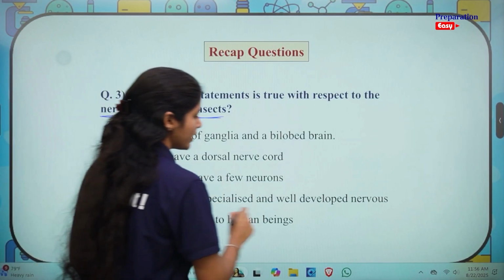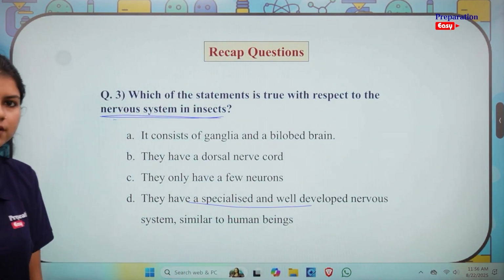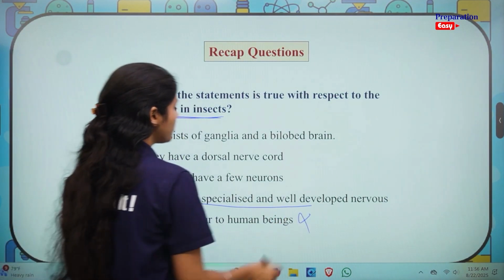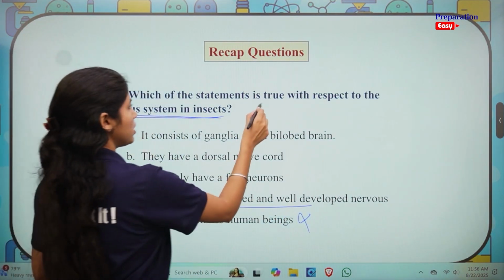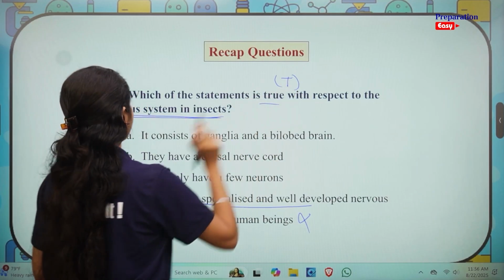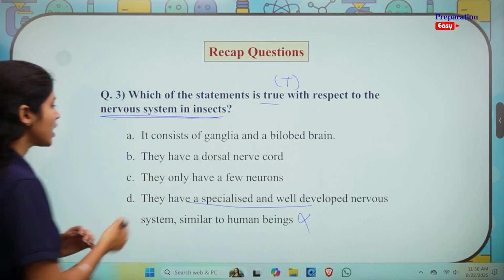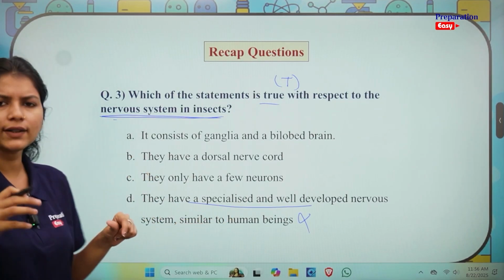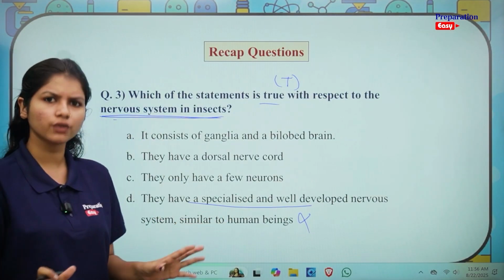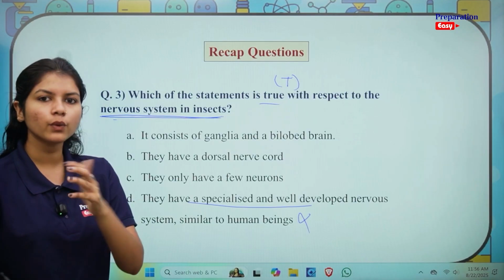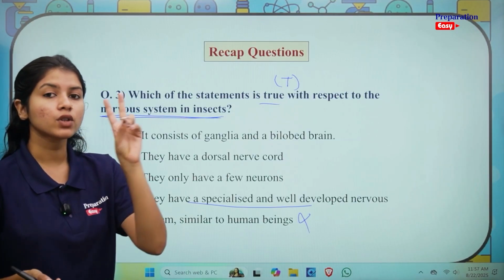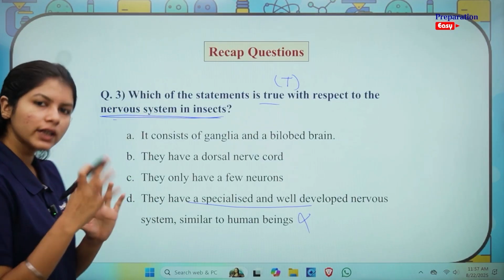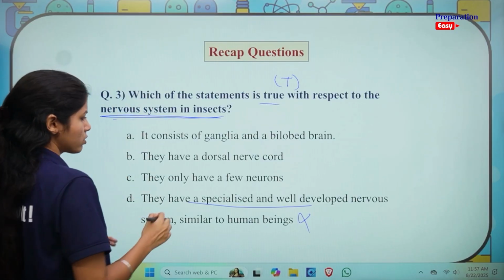Of course, they don't have a very specialized and well developed nervous system since they are not so complex organisms. So this statement is wrong, and it's asking us for a true statement with respect to the nervous system in insects. They only have a few neurons. Well, they don't have very few neurons. They have a good amount of neurons. If you remember, we studied the thoracic ganglia, we saw the abdominal ganglia, we saw other ganglia in between, we saw the brain. So it has some neurons, not very few. So this can't be the answer.